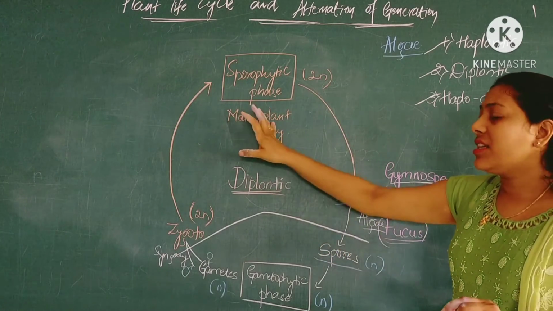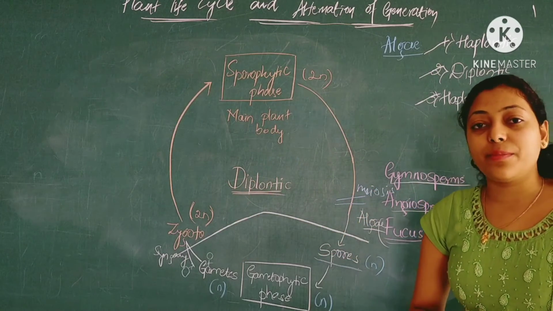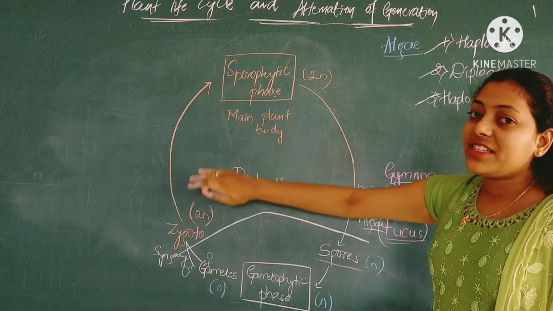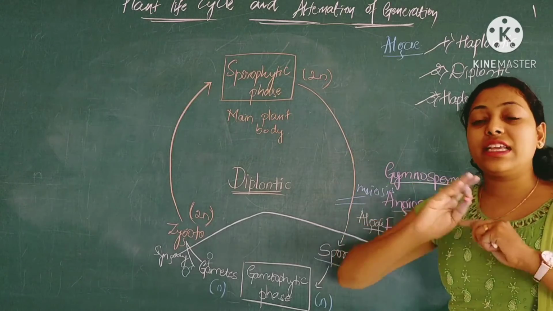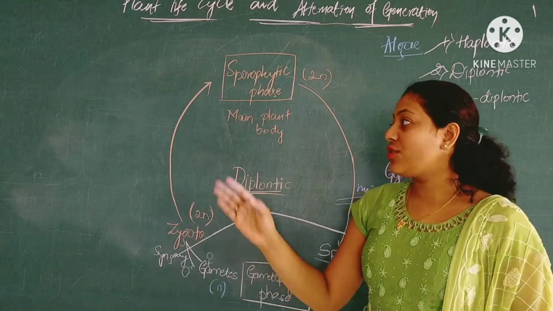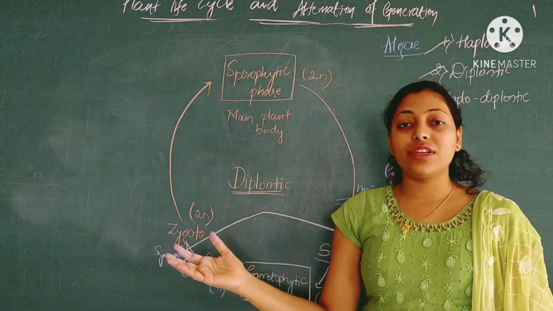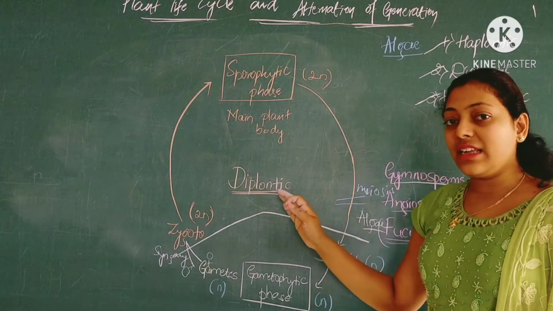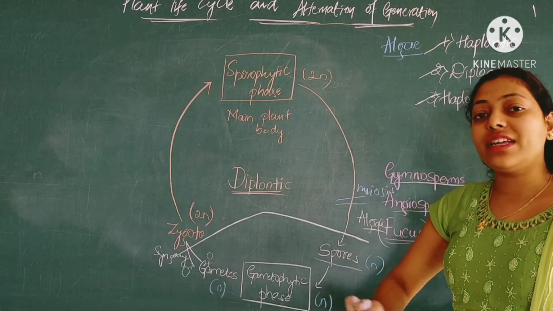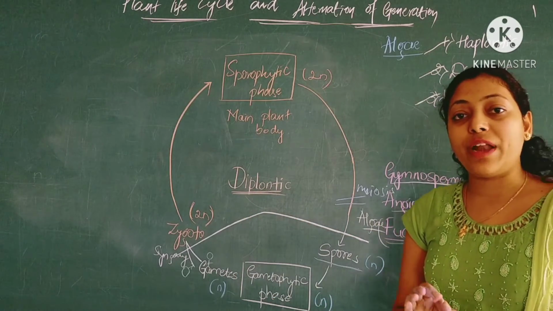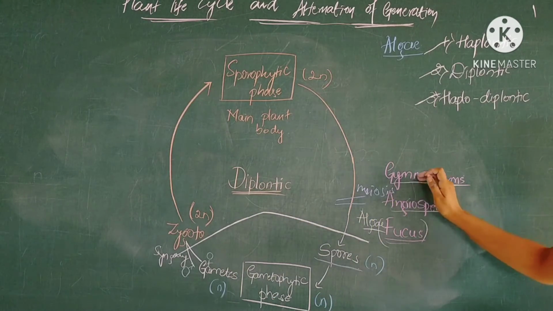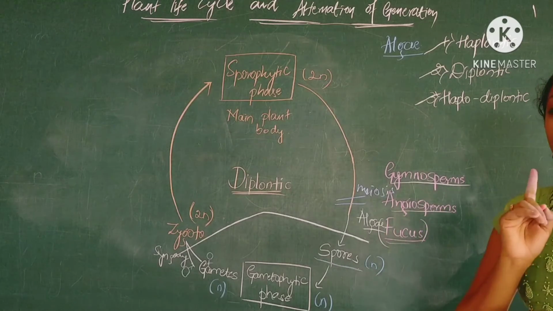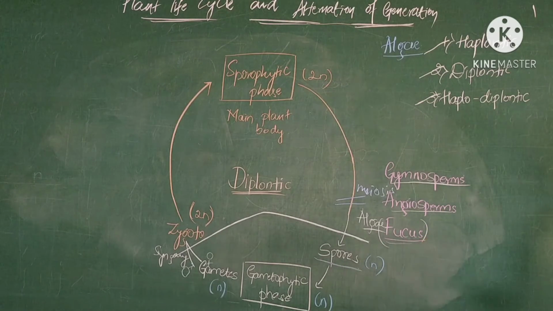That's why this cycle is called diplontic, because the diploid set of chromosomes is seen in the larger quantity of the phase in case of the diplontic life cycle. Is it clear? So this is about the diplontic life cycle, which is seen in plants such as gymnosperms, angiosperms and a particular algae called Fucus.